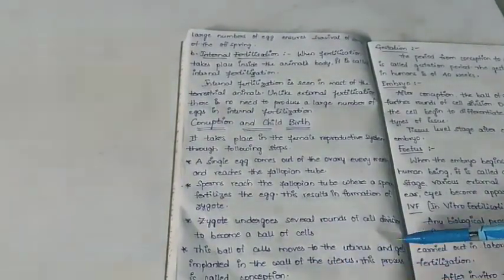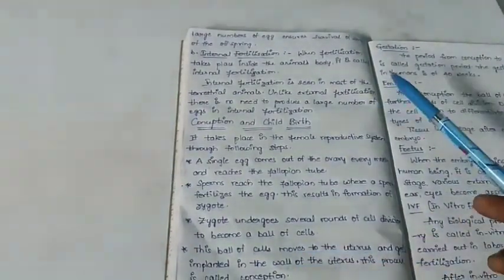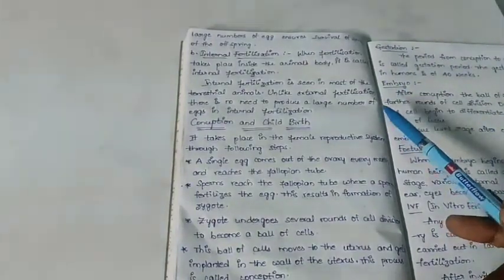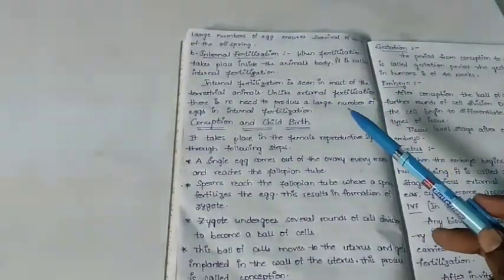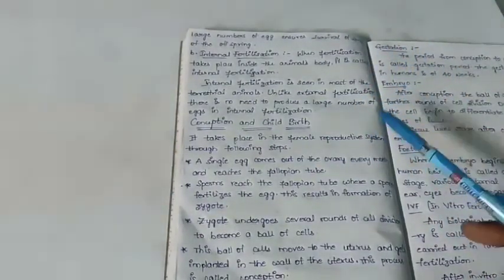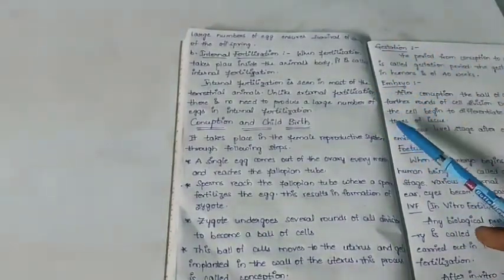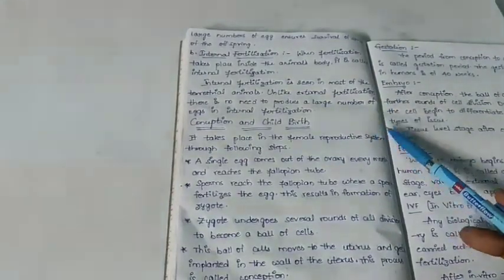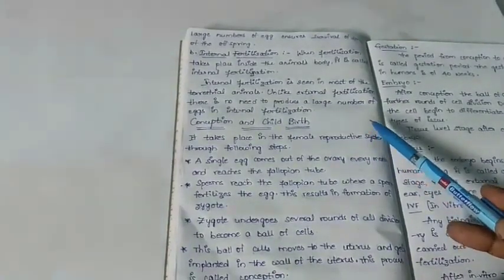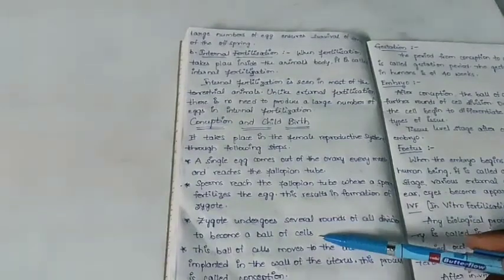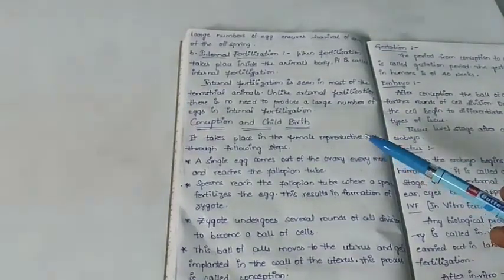This ball of cells moves to the uterus and gets implanted in the wall of the uterus. This process is called conception. That means fertilization takes place in the fallopian tubes. Here in the fallopian tube, both sperm and egg fuse, forming a zygote. This zygote will undergo many divisions, forming an embryo, and slowly from the fallopian tube this embryo will move to the uterus, and for further development the embryo will be embedded in the walls of the uterus.